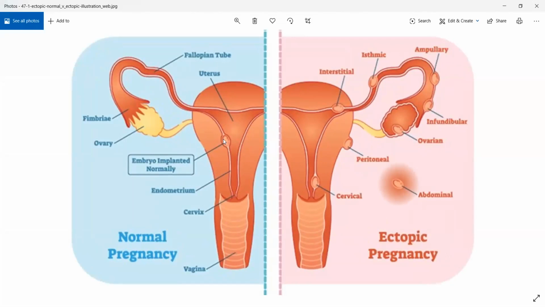It can get implanted in the fallopian tube itself, either in the ampulla or in the isthmus. It can get implanted in the abdomen. Outside there also, a vertical implantation can occur. It can occur inside the ovary, in the cervix, or in the peritoneal layer as well. Those are all examples of ectopic pregnancy, but the more common one, in 90% of cases, is in the fallopian tubes alone.